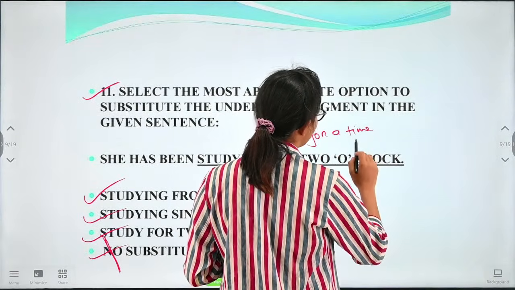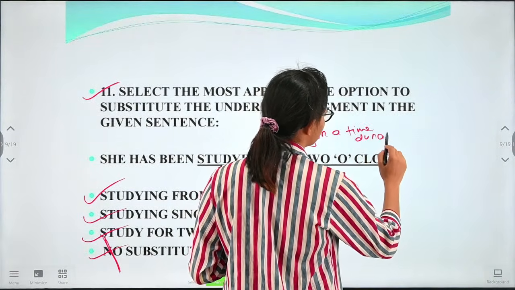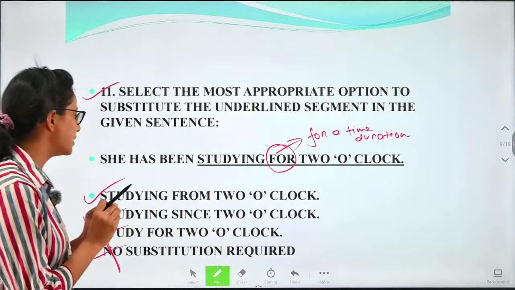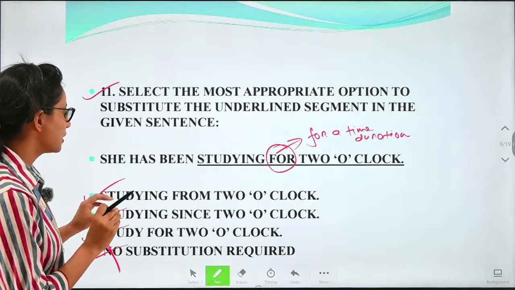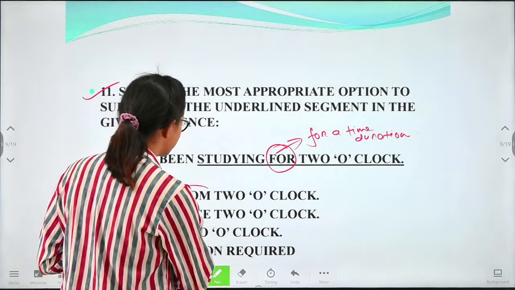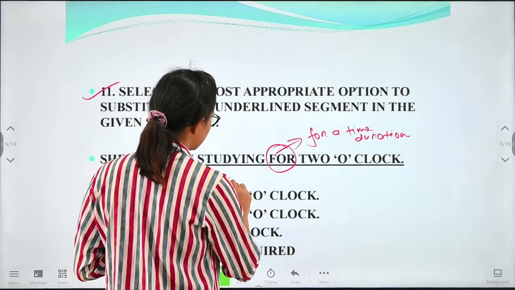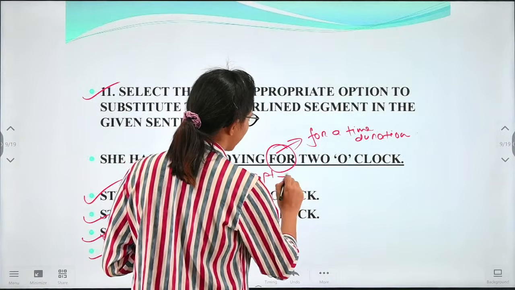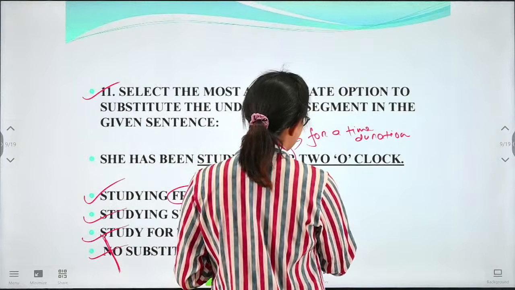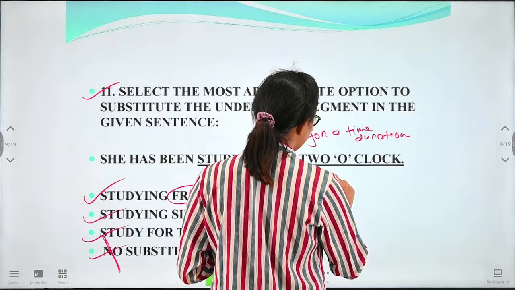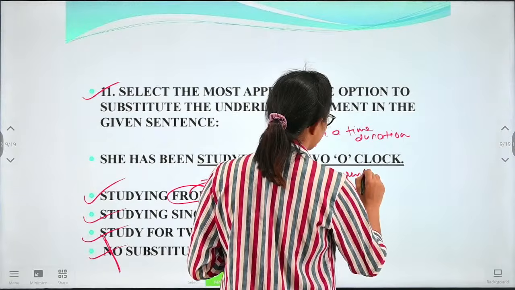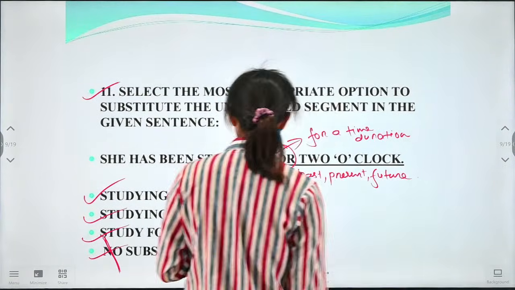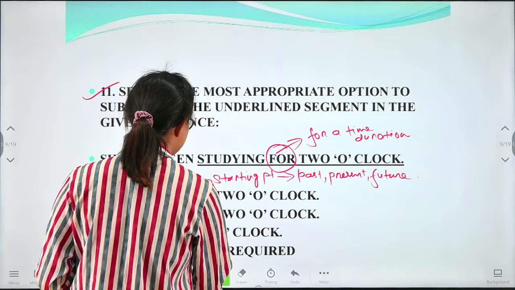Okay, for a time duration. For is used for a time duration, and from is used for the starting point. Okay, for is used for the starting point, but it can be from anywhere, like from past, present and future. Okay, and next we have since.